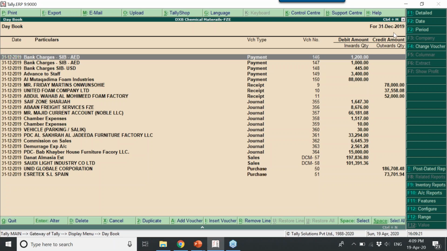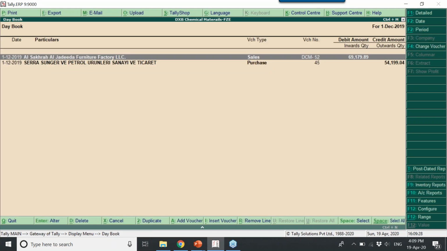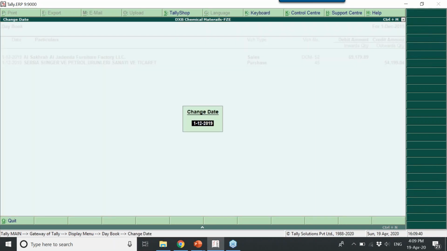If you click the F2 button and change the date to any other date, for example 1st December, you can see that on 1st December only two transactions have been passed. The simplicity of Tally is that when you click a button to change the date, the date can be configured however you want to.